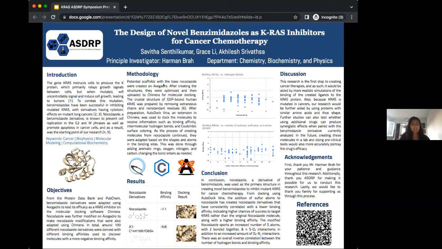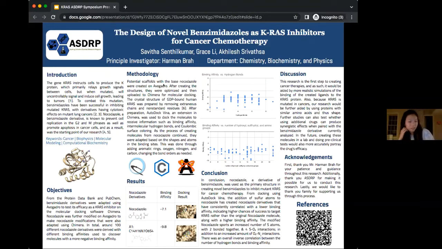After preparing both molecules, we used the Chimera extension AutoDock Vina to dock these molecules, to receive information like binding affinity, intra and intermolecular hydrogen bonds, and Coulombic surface coloring. As we continue docking, we continue to adapt to the shapes and atoms of the molecules and the binding sites as needed by adding aromatic rings, nitrogen, carbon, as well as changing the bonding orders.